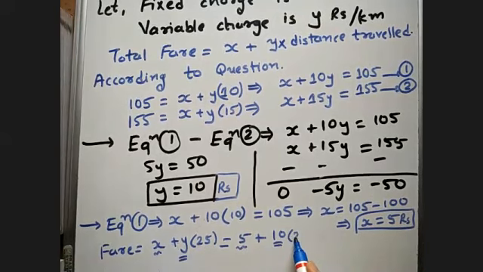Now 25 into 10 is 250. 250 plus 5 is 255. So my total fare will be 255 rupees for traveling a distance of 25 kilometers. So this is my final answer.